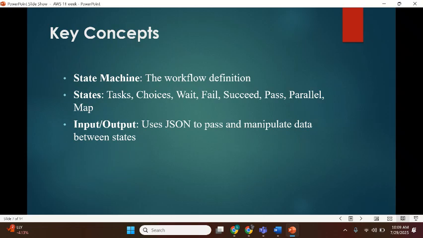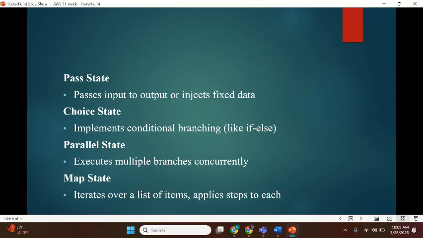These are the main concepts in Step Functions: state machine, states, input and output. Pass state, choice state, parallel state, and map state are also the main states. In pass state, we pass input to output or inject fixed data. Choice state implements conditional branching like if or else. Parallel state executes multiple branches concurrently. Map state iterates over a list of items and applies a step to each.